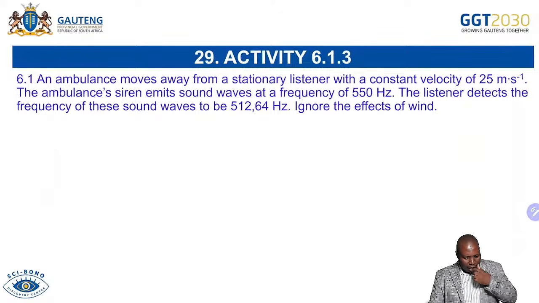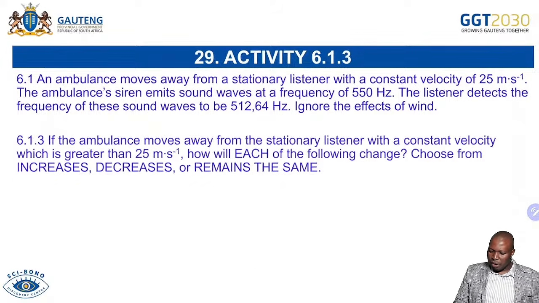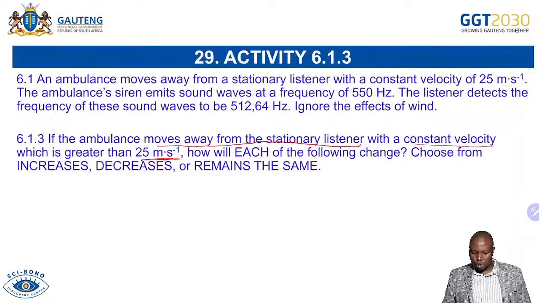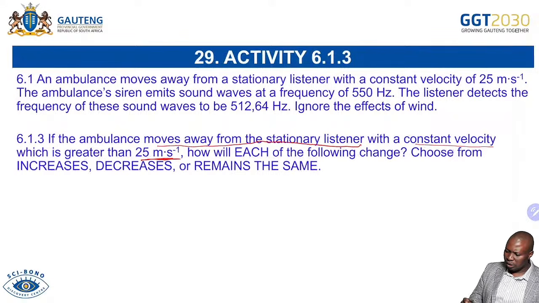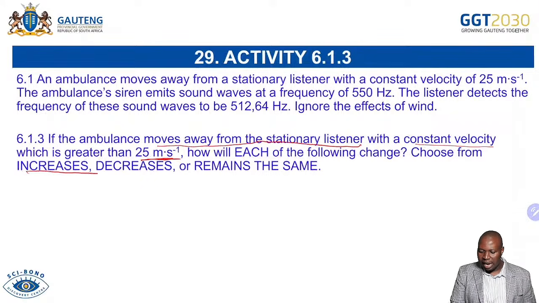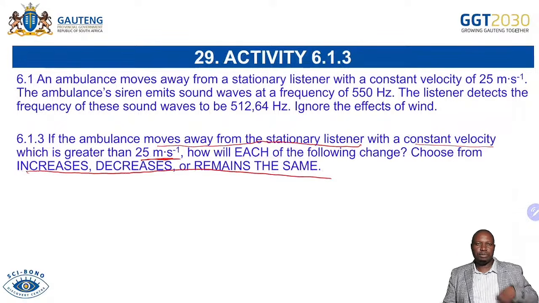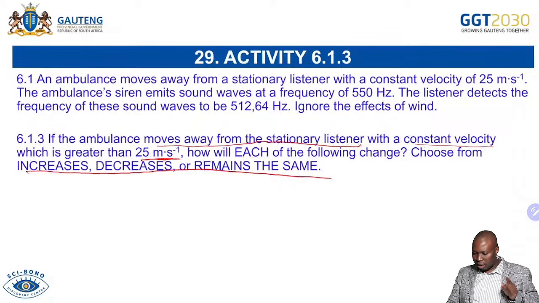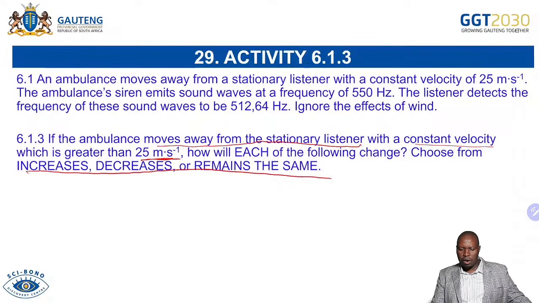Now, the next statement. They are saying now, if the ambulance moves away from the stationary listener with a constant velocity which is greater than 25, it's just increasing the speed, how will each of the following change? Choose from increases, decreases, or remain the same. You can't write any other answer except increases, decreases, or remain the same. One of those. That's the instruction. It's simple. You are choosing either increases, decreases, or remain the same.